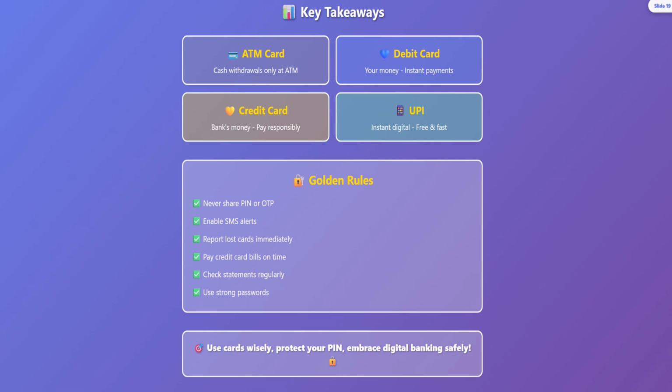Once again, please remember these golden rules. Never share PIN or OTP. Enable SMS alerts. Report lost cards immediately. Pay credit card bills on time. Check statements regularly. Use strong passwords.